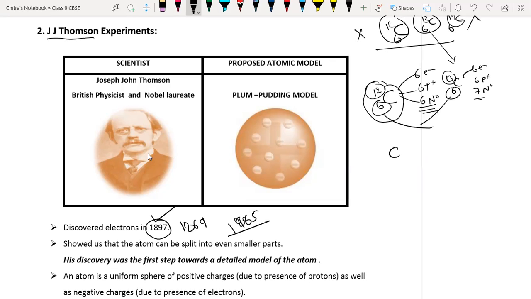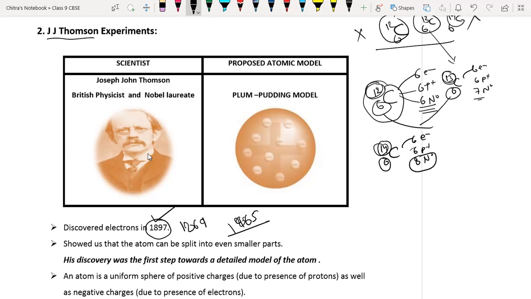We have carbon 14 with atomic number 6. Here we have 6 electrons, 6 protons, but 8 neutrons. Again the neutrons are increasing in number, so its atomic mass becomes 14. The atomic number is the same, 6, in all three carbon atoms, but their atomic mass is different: carbon 12, carbon 13, and carbon 14.